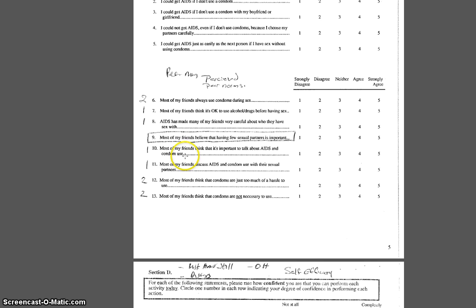Let's take a look at just one item, number 7. Most of my friends think it's okay to use alcohol, drugs before having sex. Now, let's suppose we are looking at our religion, how religious are you, and we keep that in its original 3-level form. I want you to think for a moment, and I'm going to be quiet. I want you to think for a moment what people will check off.